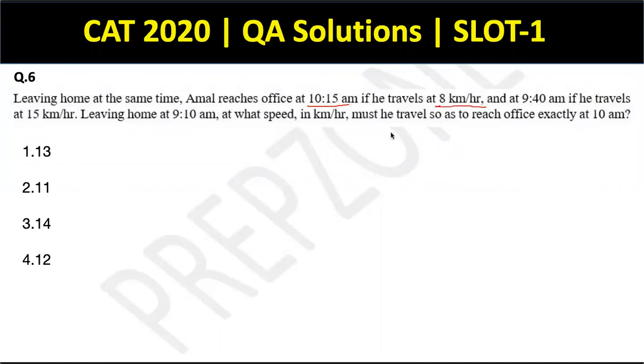So the concept that is applicable here is a very simple concept of TSD, guys, that the ratio of speed is inversely proportional to the ratio of times. So if he travels at 8 kilometers per hour, he reaches 10:15. If at 15 kilometers per hour, he reaches at 9:40.